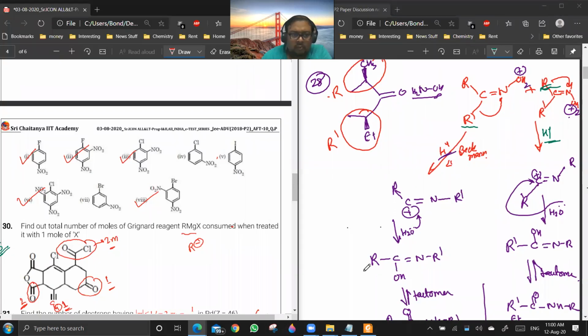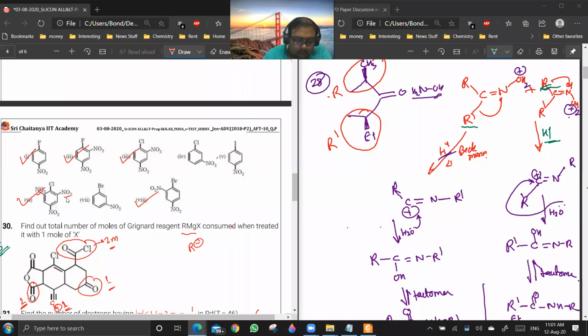No. Steric factor won't matter in this case. Chlorine is not that strong. First of all, chlorine is not that big a molecule which will cause steric inhibition of resonance for this NO2 and this NO2. Second, if it was iodine, then there can be a rotation of the NO2 groups. Are you getting a point? Yes, sir.